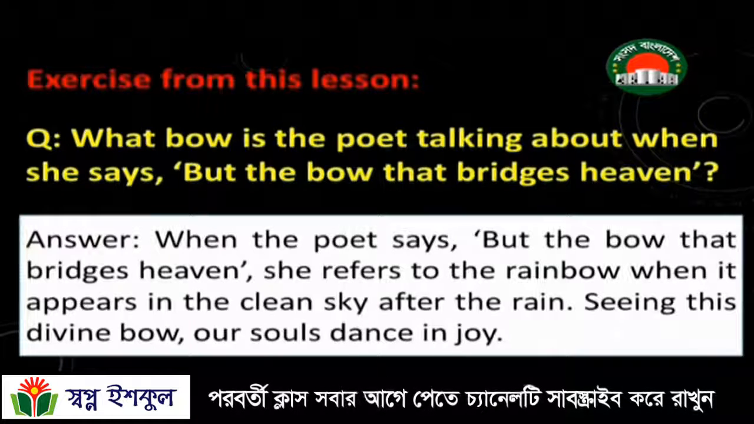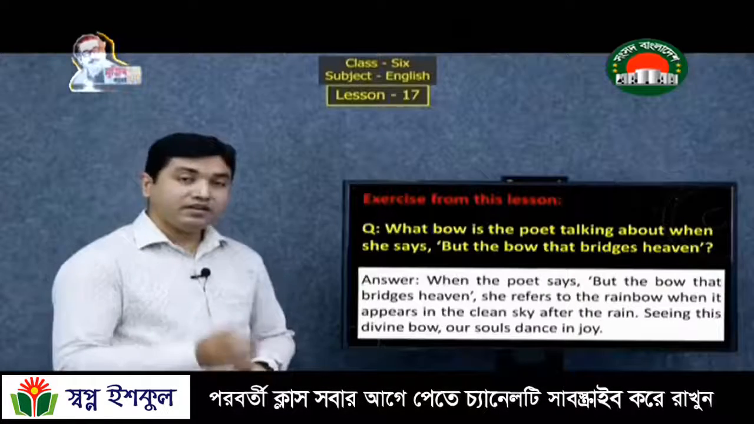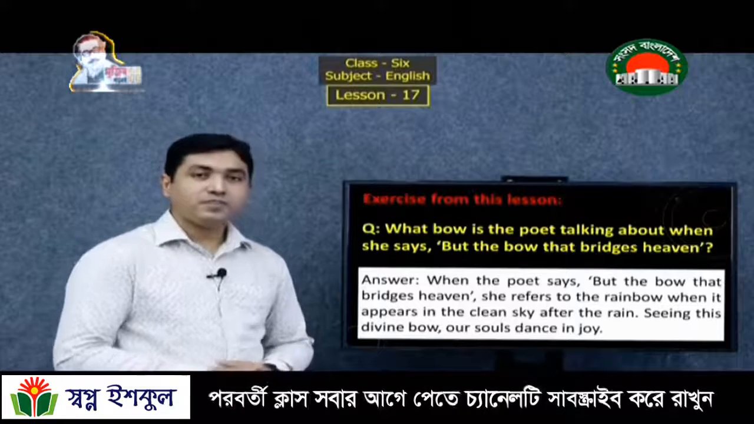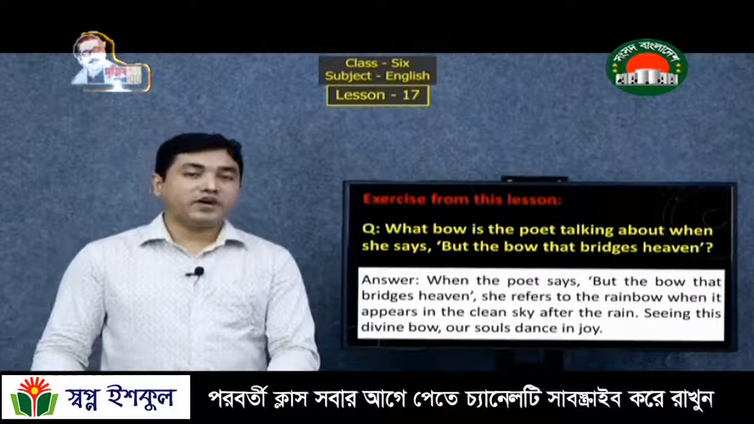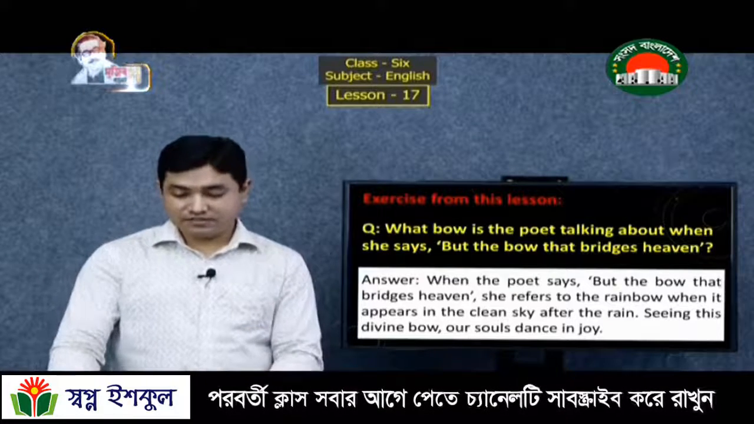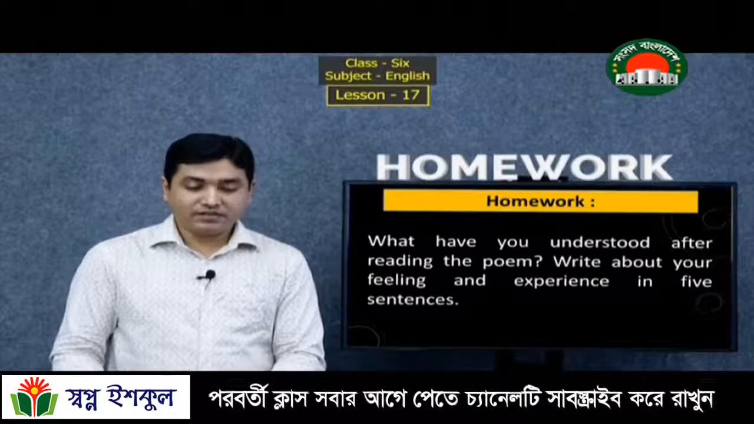So, dear learners, here the poetess says, but the bow that bridges heaven, she refers to the rainbow when it appears in the clear sky after the rain. And seeing this divine bow, our souls dance in joy. So, dear learners, I hope this poem is clear to you and you have understood something after this lesson. So, let me give you some homework from this lesson.